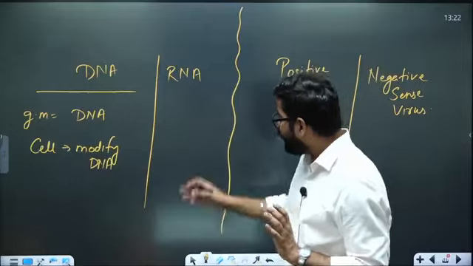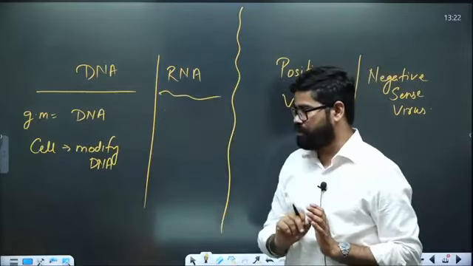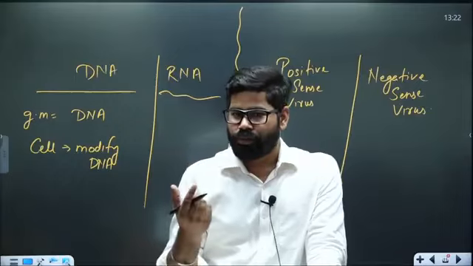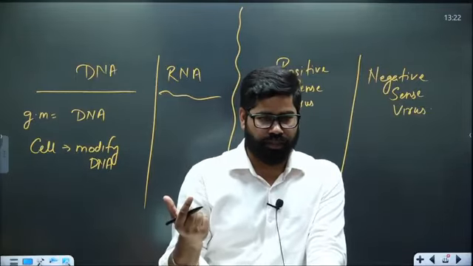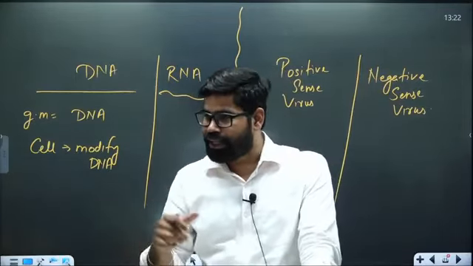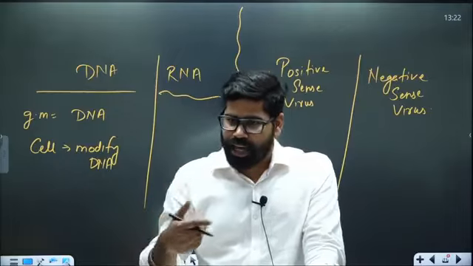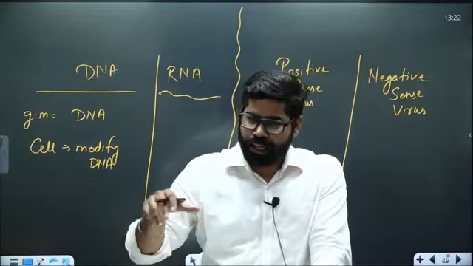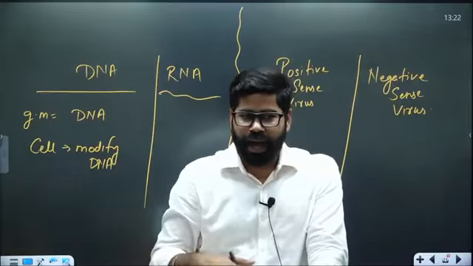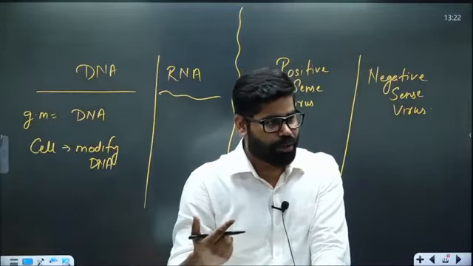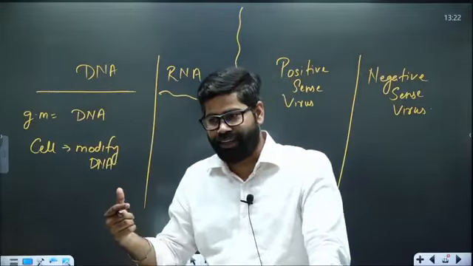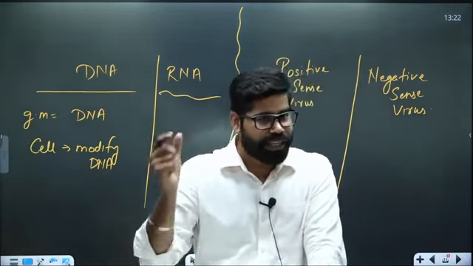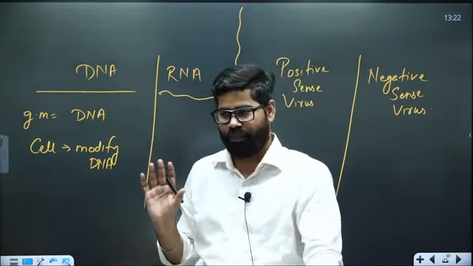On the other hand, if we are talking about the RNA virus, what will they do? See, RNA is mostly an instruction. The RNA virus will go into the cell and take over the ribosome, and by taking over the ribosome, they create genetic copies which then modify the genetic structure of the cell.